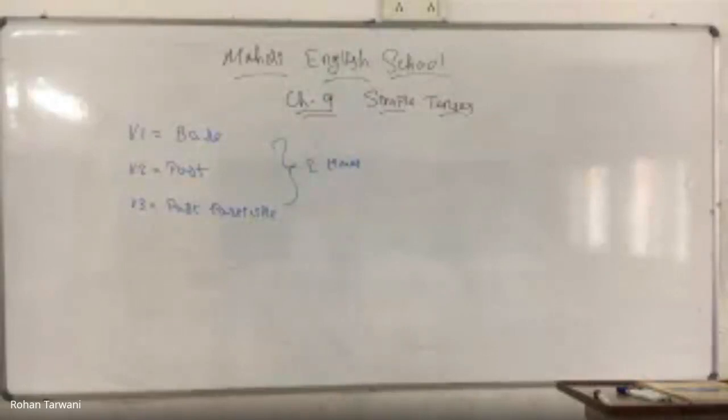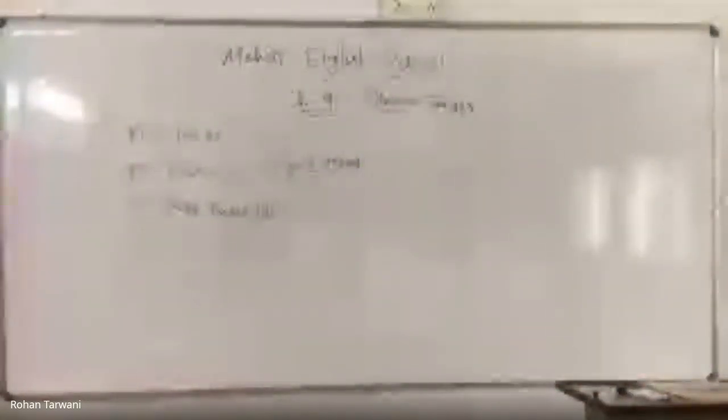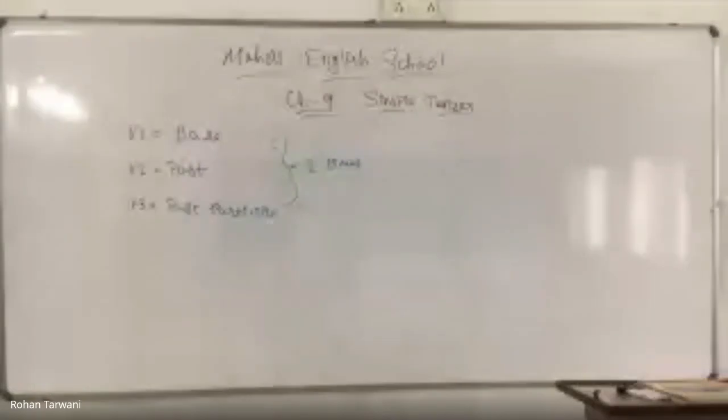So, why have I written this? Because yesterday I gave you the formula of all three tenses: simple past, simple present, and simple future tense. In those formulas you might have seen V1, V2 written. V1 means base, V2 means past, V3 means past participle. Every time in the formula I will not write the full form. I will just write V1, V2, V3. That means you have to understand which form of the verb is written.